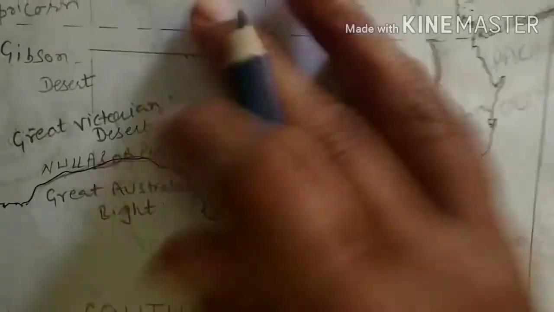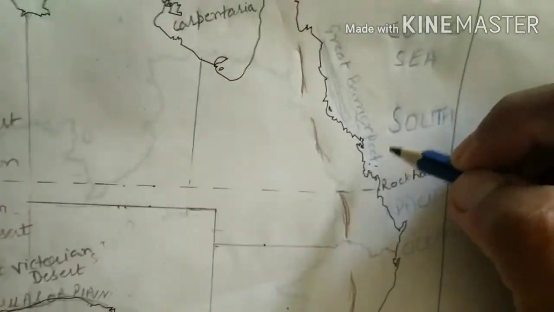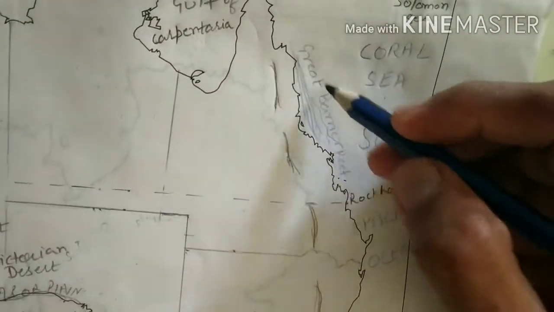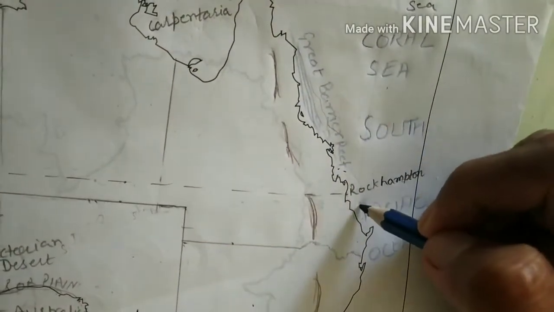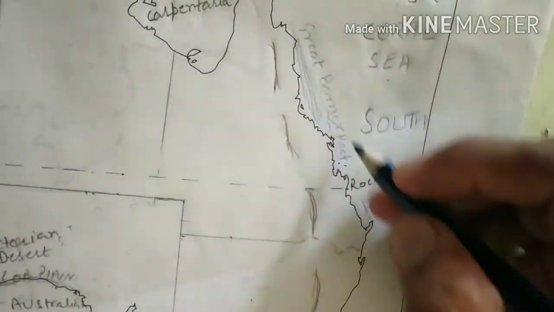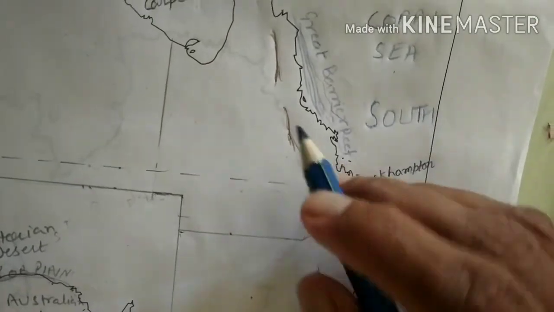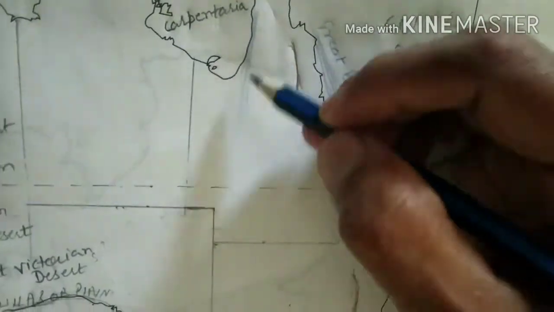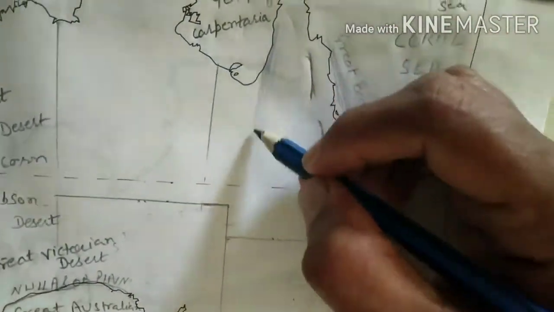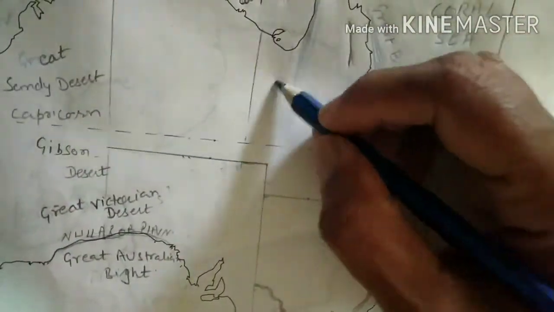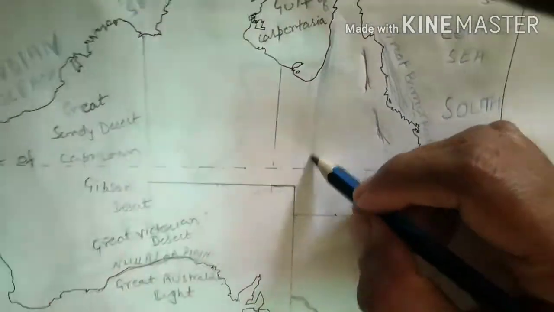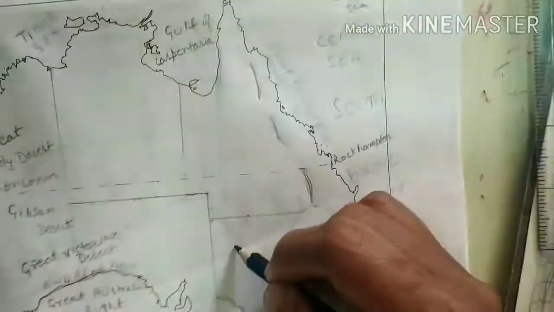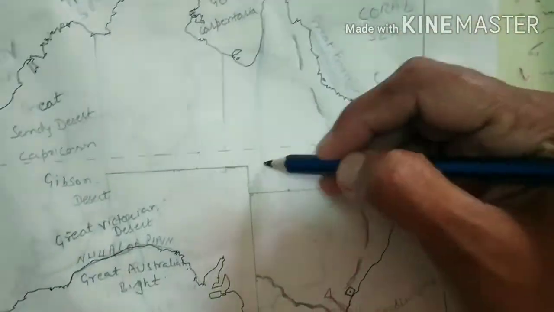Okay, so this is the Great Barrier Reef. It starts, as I told you, parallel to Queensland. It's up to here. Okay, it's all the Great Barrier Reef. And the Great Artesian Basin starts from here, from the Gulf of Carpentaria. It covers most of Queensland, and some parts of New South Wales also, and it's up to here. This is all the Great Artesian Basin.